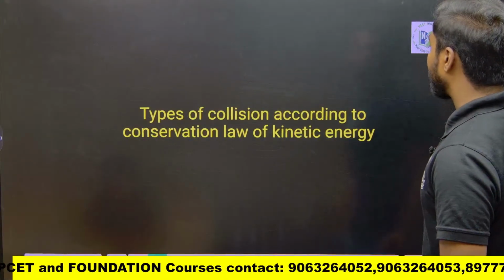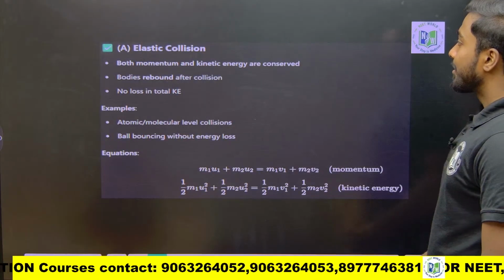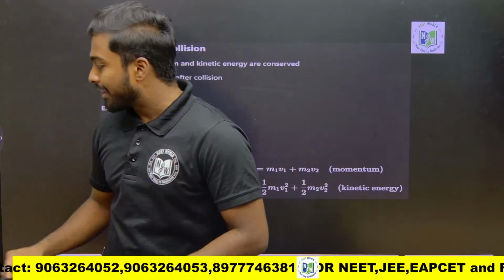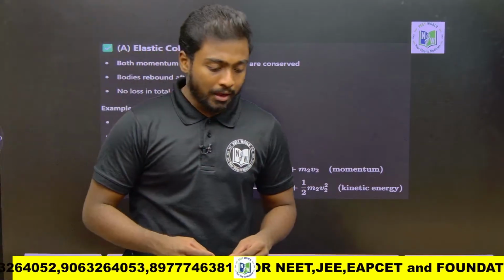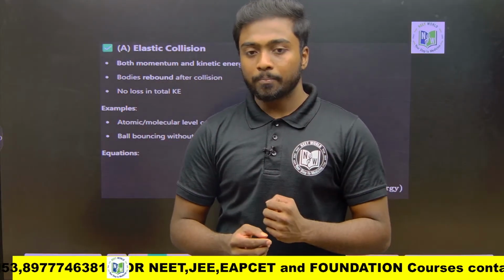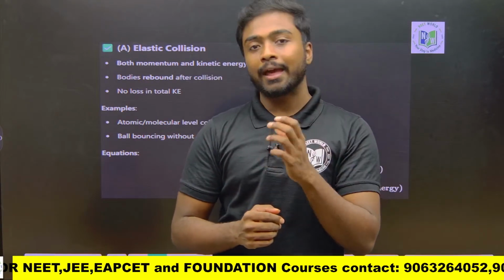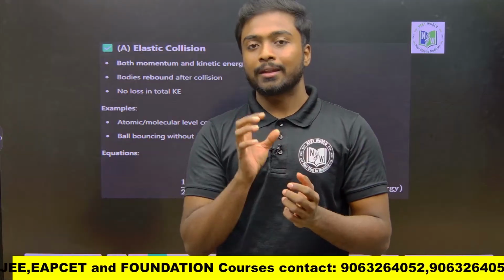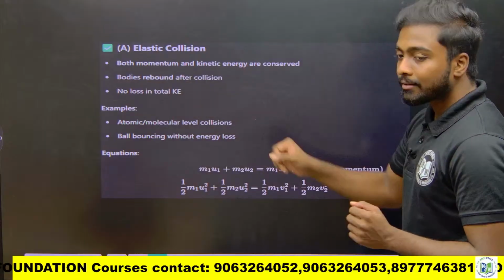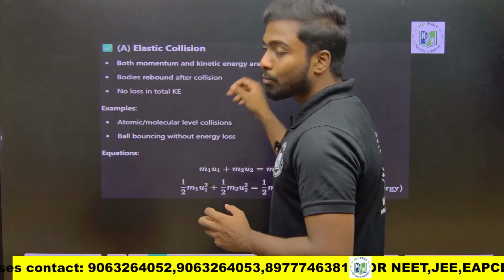Now the types of collision according to the conservation of kinetic energy. First is elastic collision. For example, I am throwing a ball at a wall with 2 meters per second. If it comes back with exactly 2 meters per second, I can say it's elastic, right? Exactly it's coming back. So the momentum and the kinetic energy are conserved here, and the body rebounds after collision. Conserved, in the sense, what does it mean?